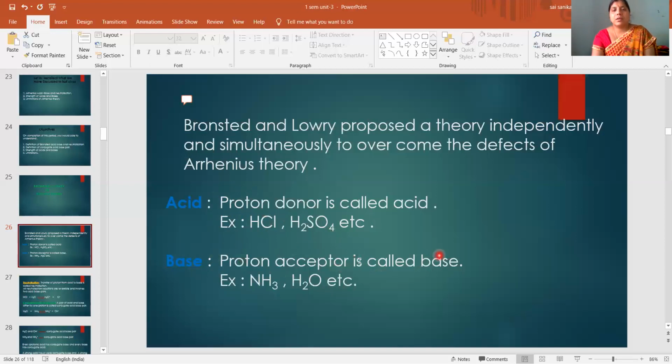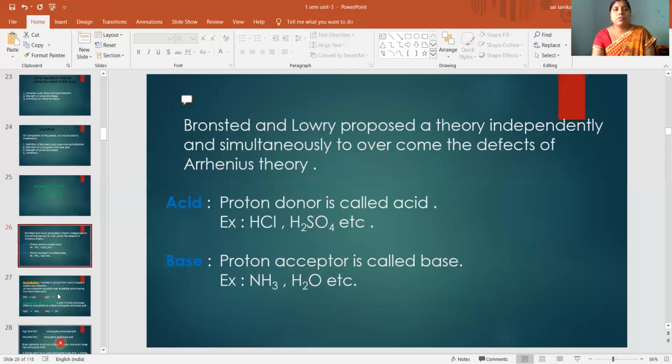Then what is a base? Proton acceptor is called base. A substance which accepts protons from another substance is called Bronsted base. Examples: NH3, H2O. They will accept the protons. Why will they accept the protons? Because they have lone pair of electrons. In NH3, on the nitrogen atom, there is a lone pair. In H2O, on the oxygen atom, there is a lone pair. So they will accept the protons.